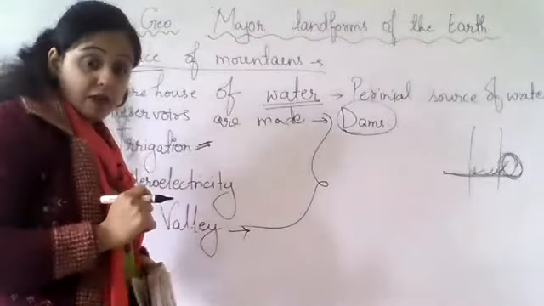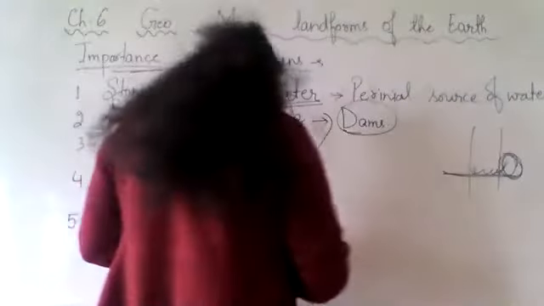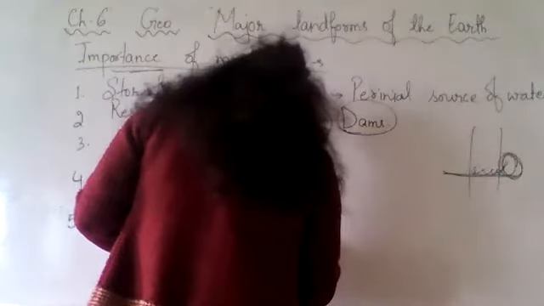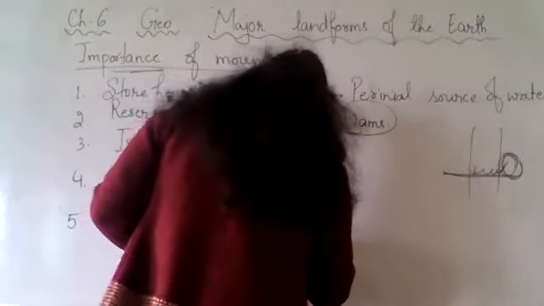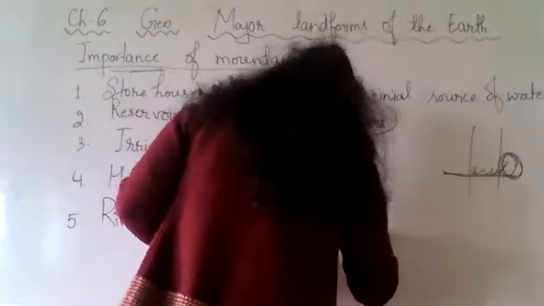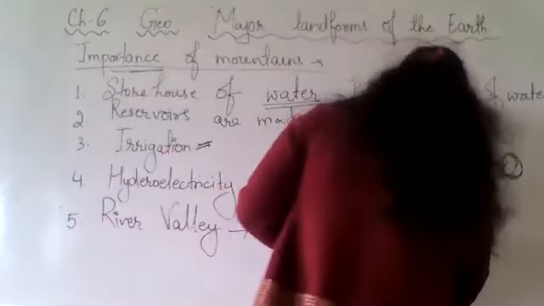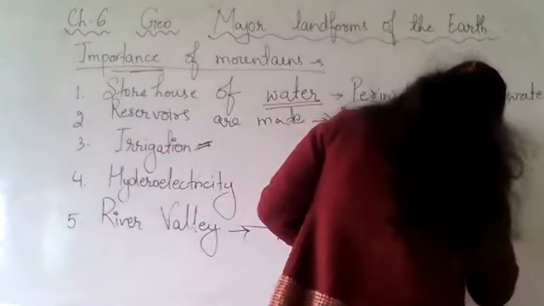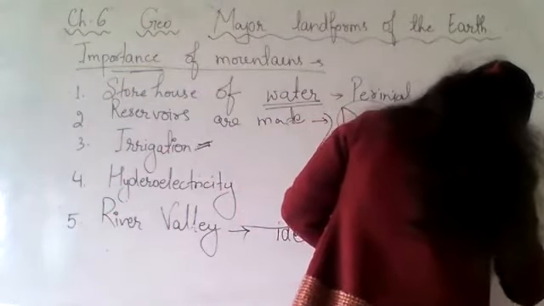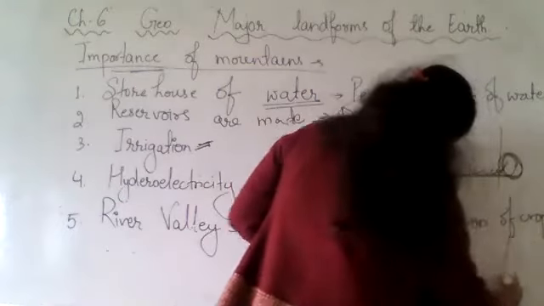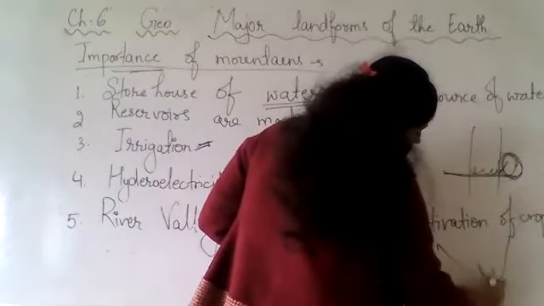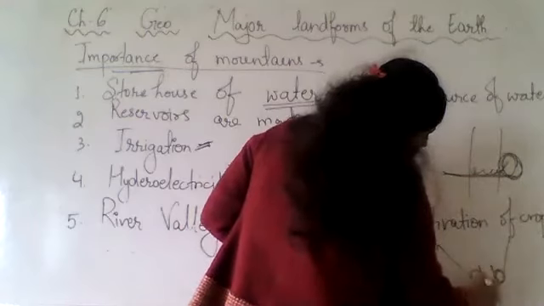How are these river valleys important for us? These river valleys are ideal for cultivation of crops. See, this is the mountain and here if you have the river, so this area will be